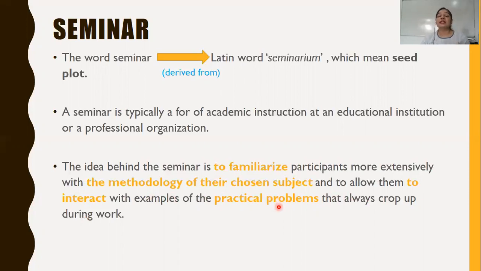So it is not only a lecture way, but considering the practical form or the application of the subject chosen that always crop up during the work. So what practical aspects or what practical issues do you face while working on them or while doing the live job? So that is being considered in this.